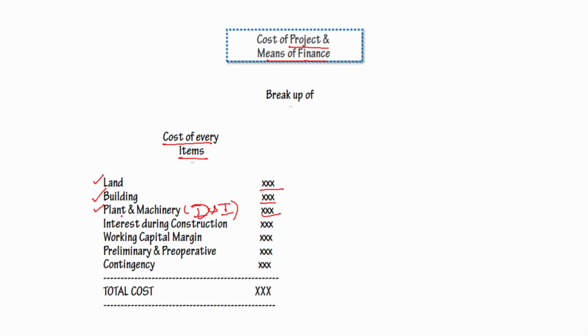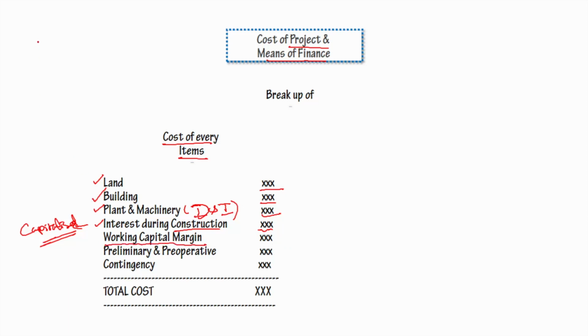Then what is the interest during construction period? Because interest during construction period can be capitalized by generally accepted accounting practices, and that can also be loaded as part of cost of the project. Then what is the working capital margin required here?